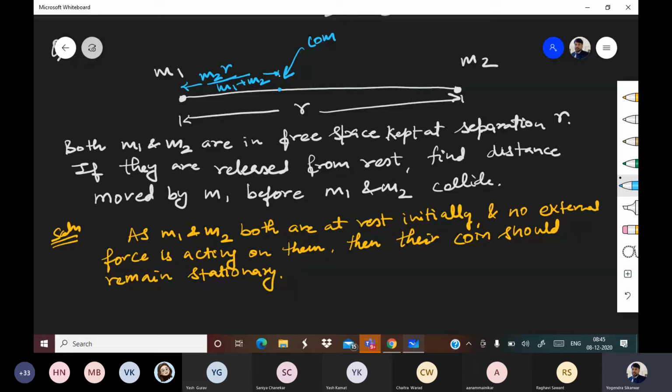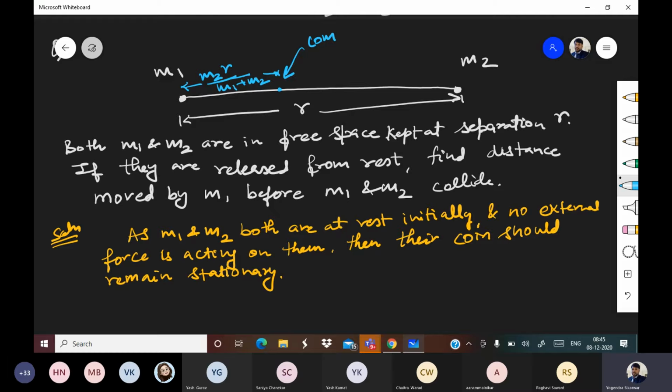So basically M1 and M2 will move in such a way that the center of mass is not moving at all.